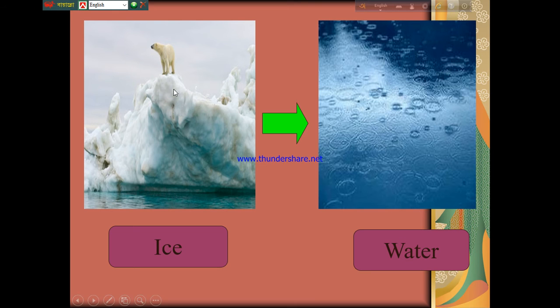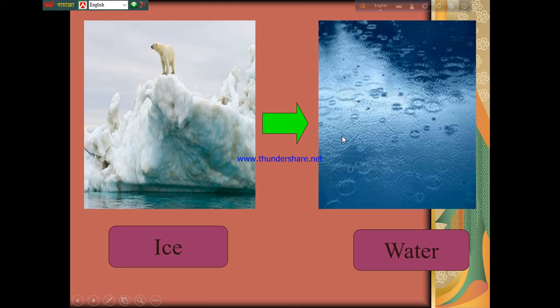One is the hard form of a substance and the other is liquid, but the substance is the same. So one is ice and the other is water. They are the same, but their state is different. One is hard and the other is liquid.